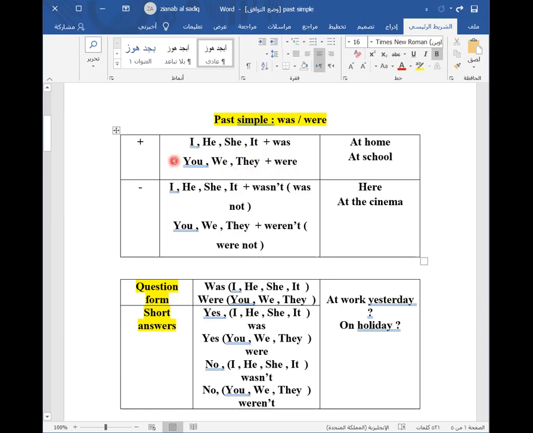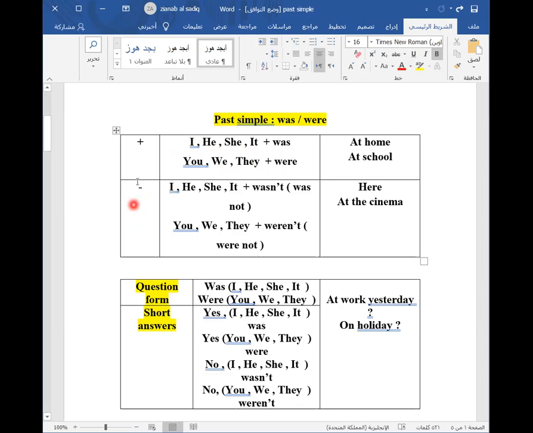For example, I was at home yesterday. She was happy 2 days ago. You were at school 1 week ago. They were here yesterday. So just remember, when we make a positive sentence, we use I, he, she, it with was, and you, we, they with were.